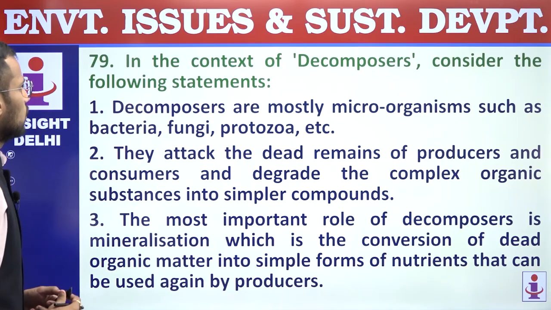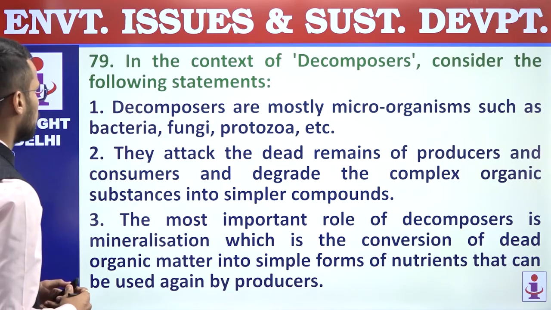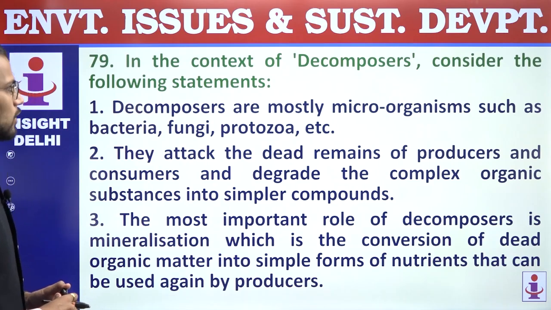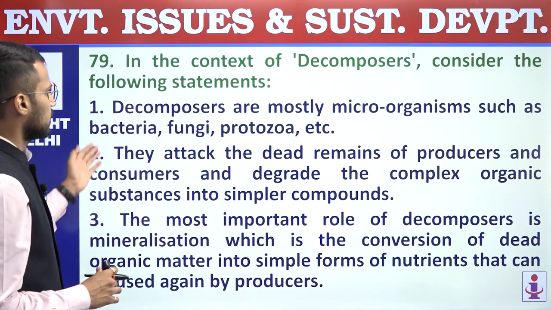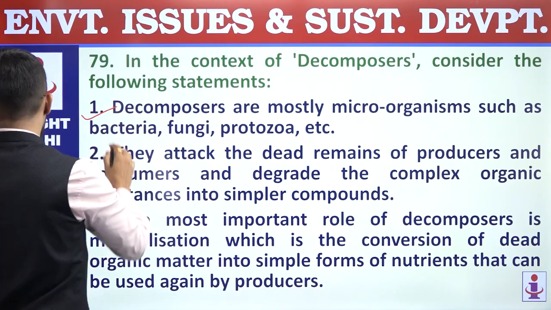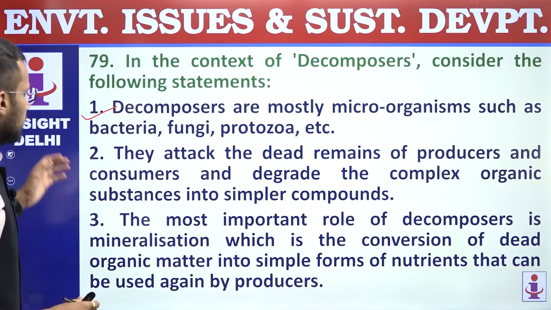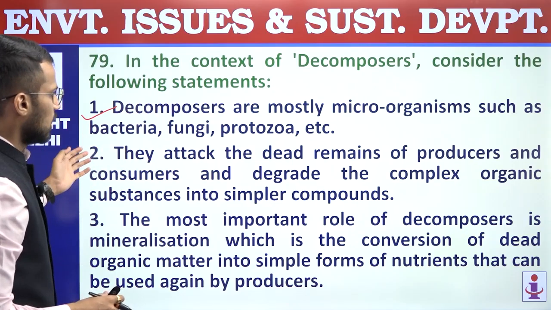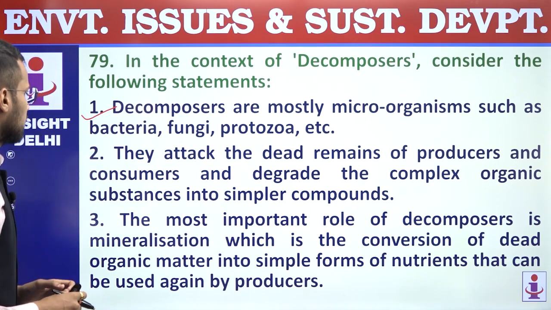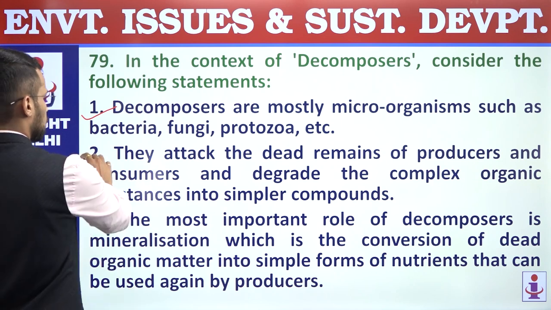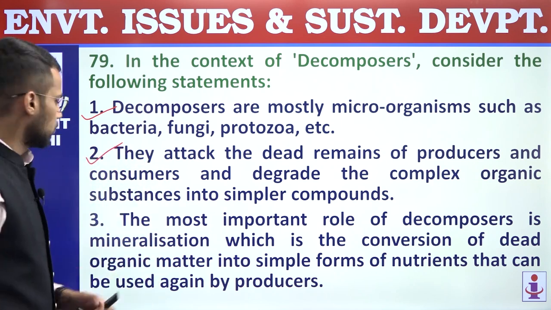79. In the context of decomposers, consider the following statements. First, decomposers are mostly microorganisms such as bacteria, fungi, protozoa, etc. Right? So the first statement is correct. Second, they attack the dead remains of producers and consumers and degrade the complex organic substances into simpler compounds. So this statement is also correct regarding decomposers.